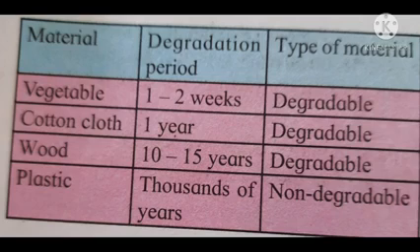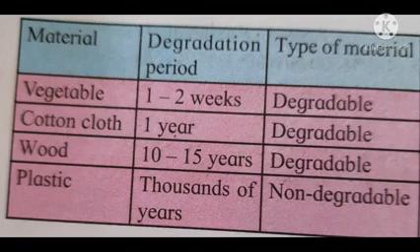First one is vegetables. Vegetables degrade or decompose in 1 to 2 weeks. So, vegetables are degradable materials. Second one is cotton cloth. Cotton cloth degrades in 1 year. So, it is also a degradable material. Next one is wood. Wood takes 10 to 15 years for degradation.